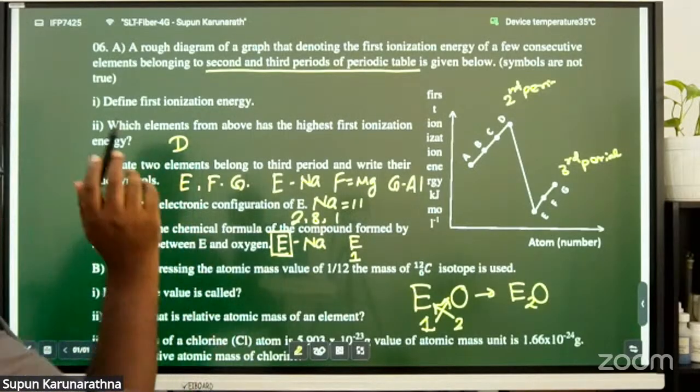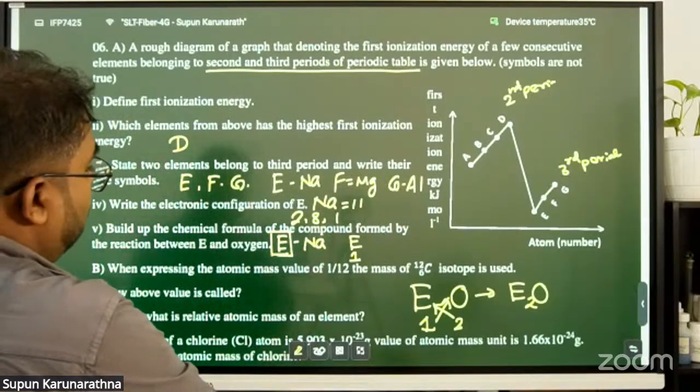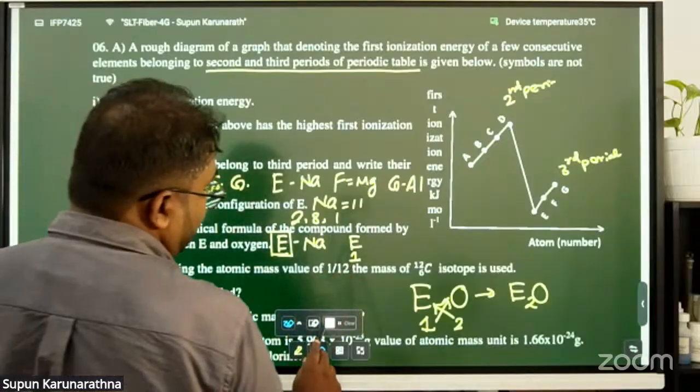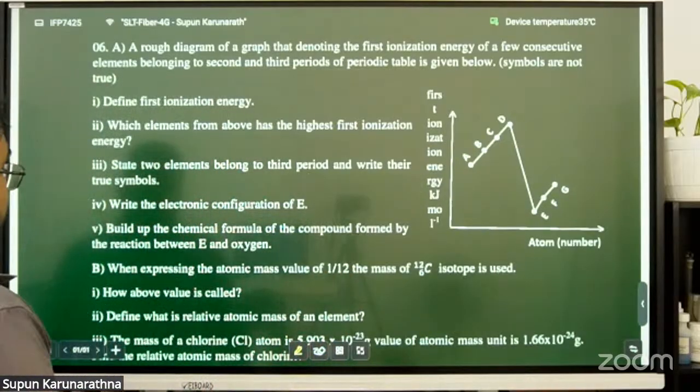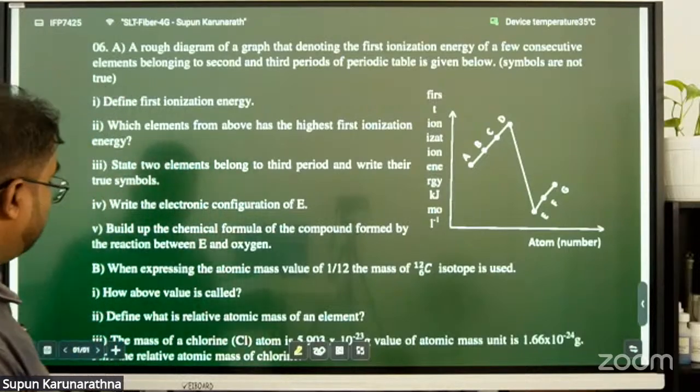Next: when expressing the atomic mass value, 1/12 the mass of the C-12 isotope is used.